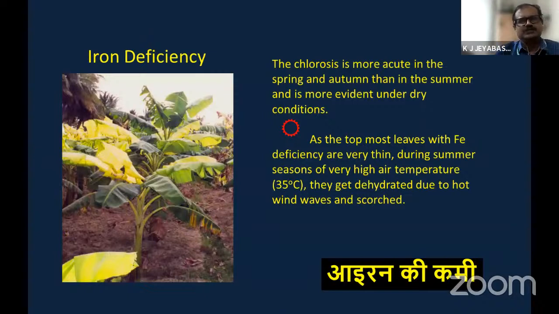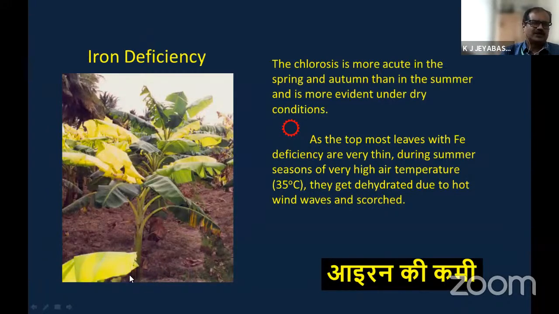In case of iron deficiency, you see this topmost leaf will be affected, and definitely the yield will be reduced by 30 to 35%. Sometimes, because of the high temperature during the summer season, this type of symptom will be visible. What happens during summer? Due to high temperature, water moves upward from the lower region to the top region. After some time the water accumulated is evaporated from the soil, and the salt which came along with the upward movement of water is retained in the root zone. Only water escapes as vapor, but all the salts coming from below ground level accumulate in the root zone.